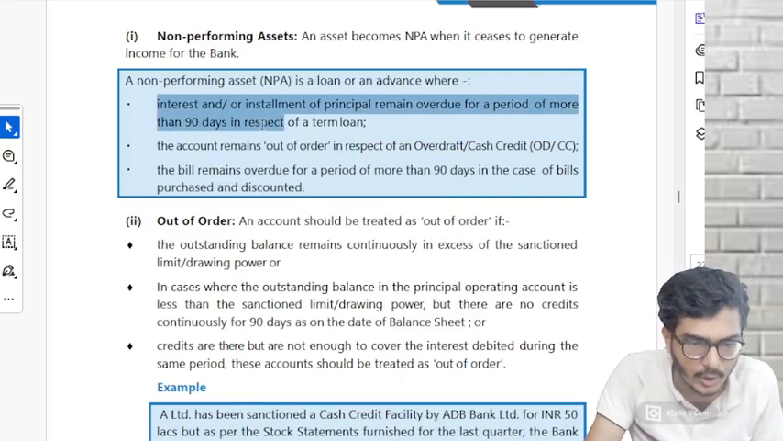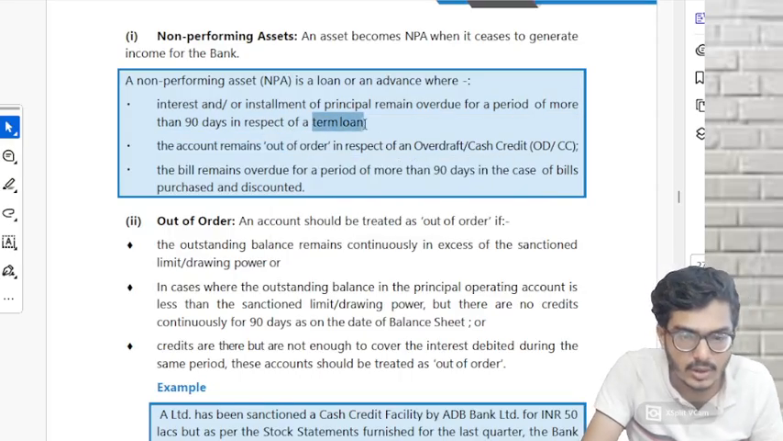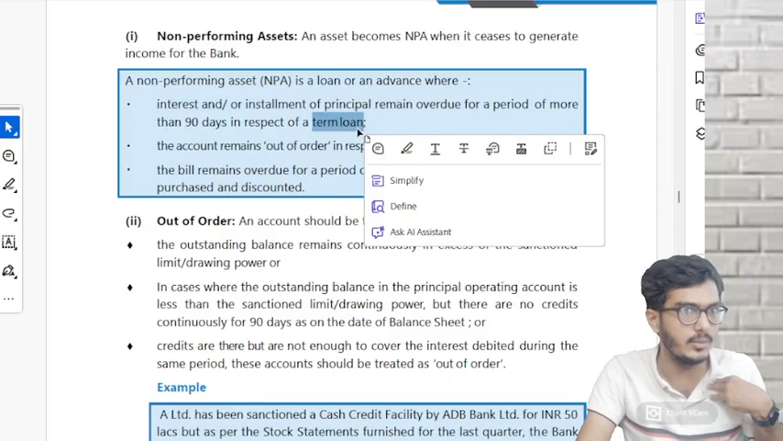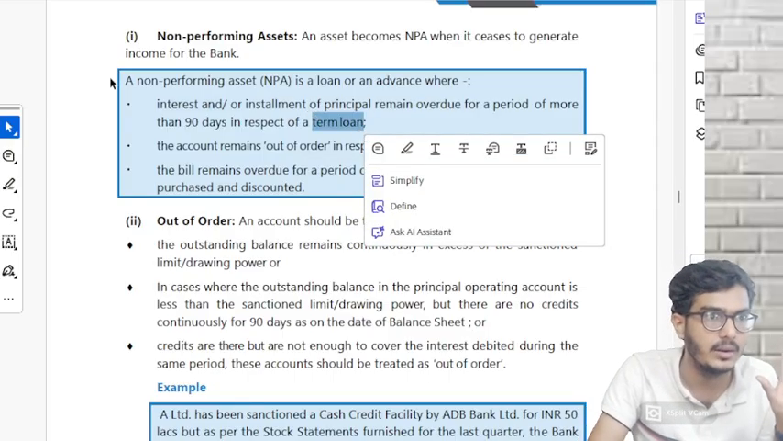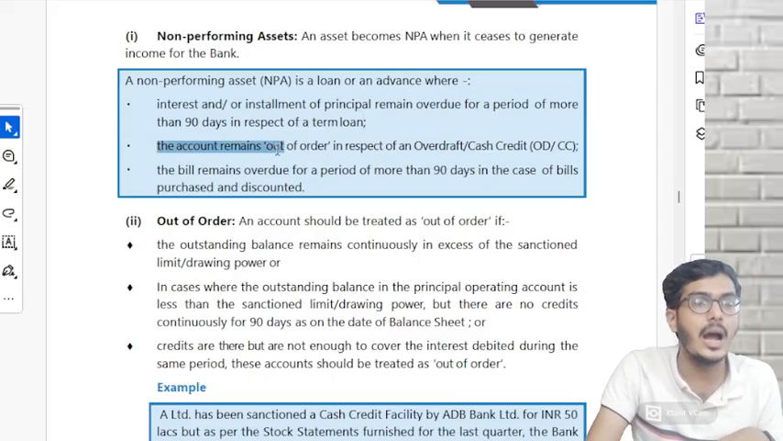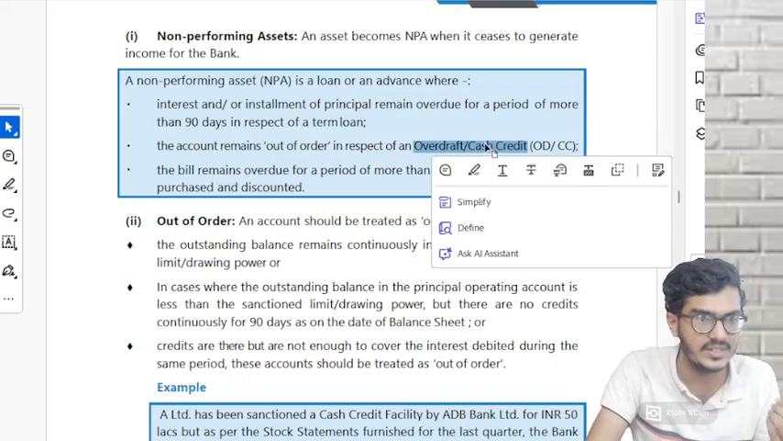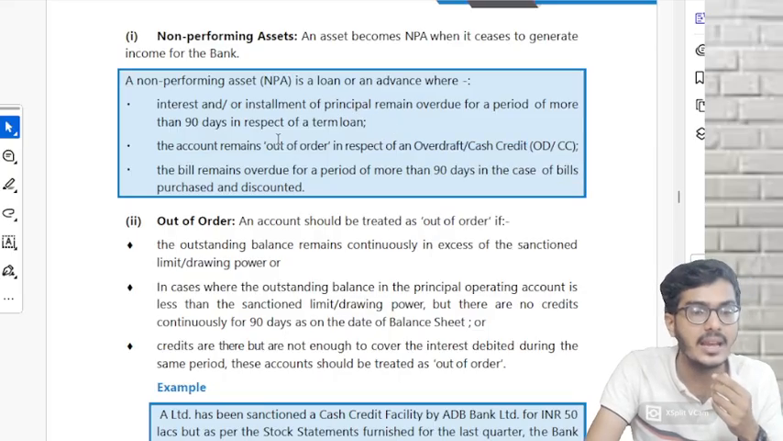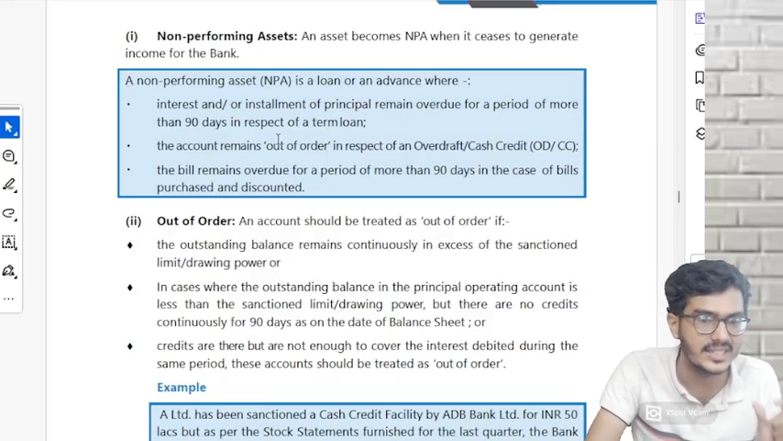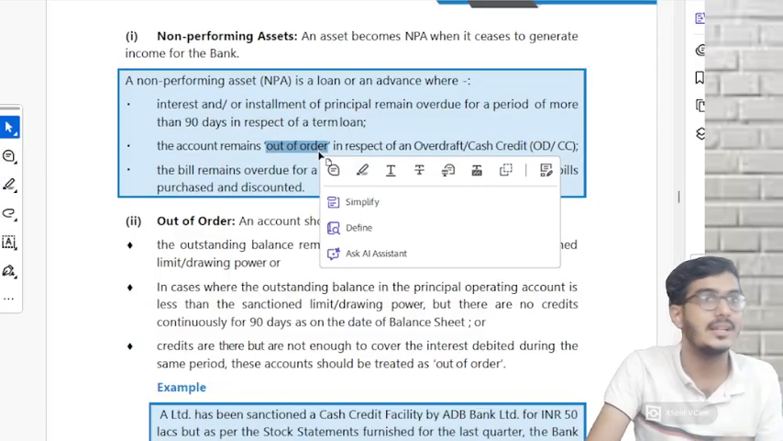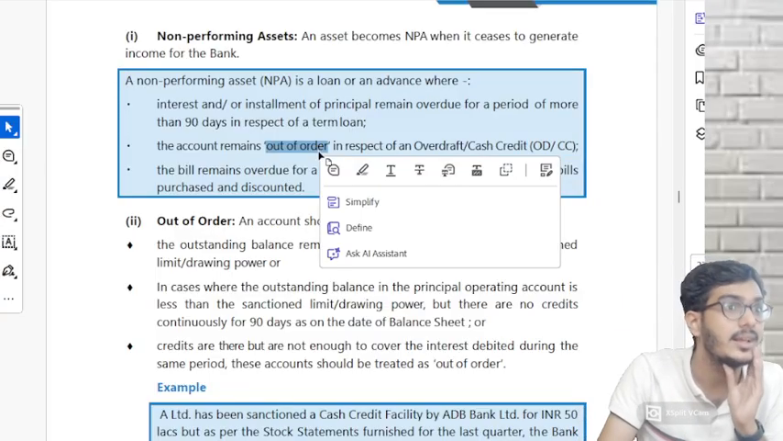Second case, the account remains out of order. Now this particular point is for your term loan. See, it is written, term loan. I've taken a term loan, for 7 years, for my car. This is a term loan. Out of order is for which kind of services? Overdraft or CC. If you have taken an overdraft or a CC facility from the bank and that overdraft or CC account remains out of order, then again it will be considered an NPA.